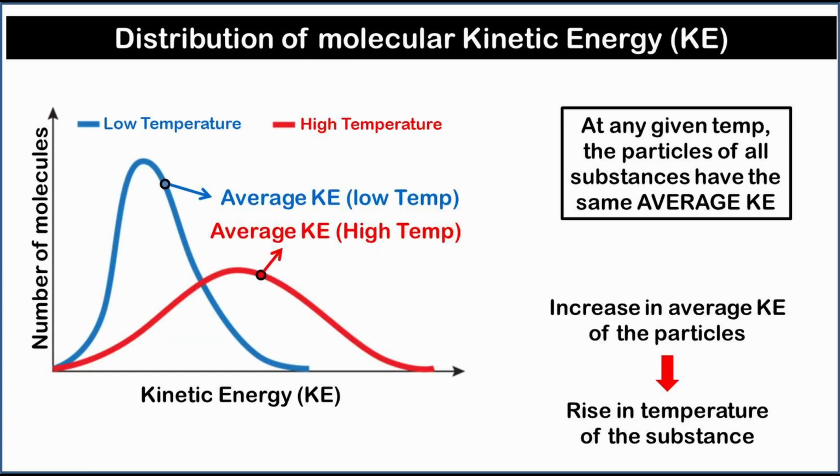The particles in any collection of atoms or molecules at a given temperature have a wide range of kinetic energies. Some particles have a low kinetic energy. Most particles have a kinetic energy close to the average value for the collection, and some particles have a high kinetic energy. At any given temperature, the particles of all substances, solid, liquid, or gas, have the same average kinetic energy. The average value is proportional to the substance temperature in Kelvin. An increase in the average kinetic energy of the particles causes the temperature of a substance to rise.